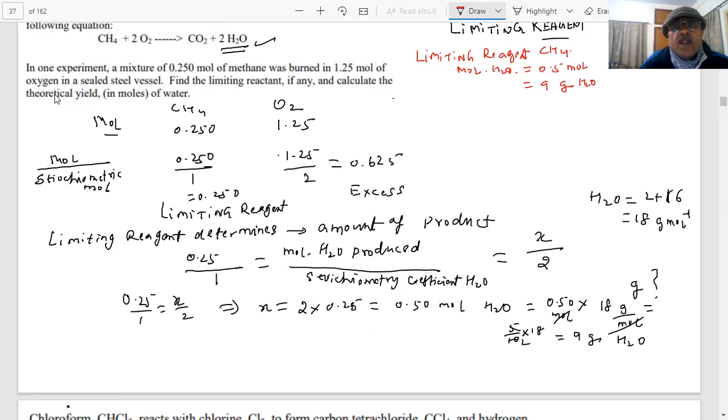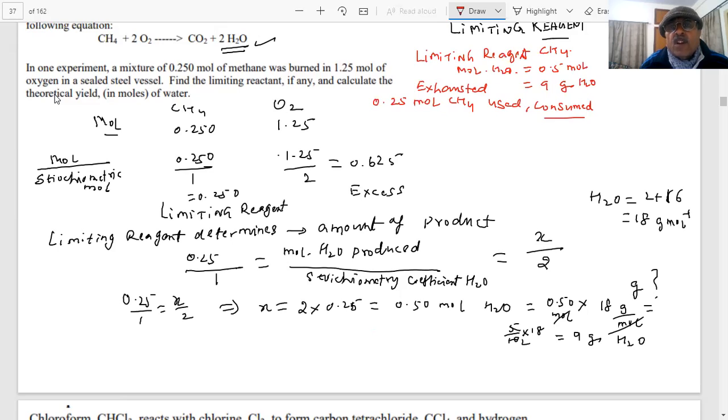students, you are using how many moles of CH4? 0.25 moles of CH4 used up. Consumed completely, exhausted. This is exhausted. Yes. We finished it in the reaction. And some oxygen will be left.